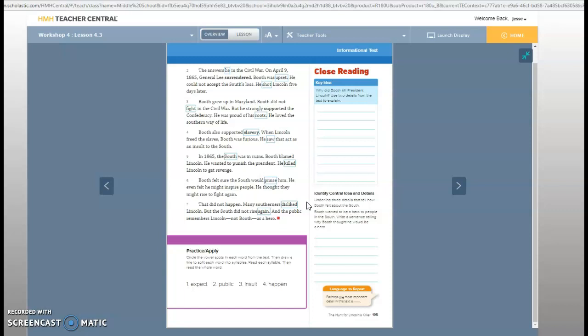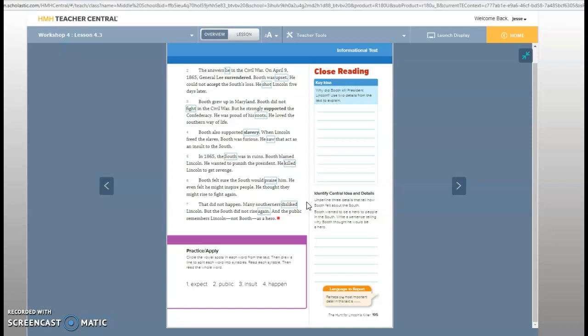He shot Lincoln 5 days later. Booth grew up in Maryland. Booth did not fight in the Civil War, but he strongly supported the Confederacy. He was proud of his roots. He loved the Southern way of life. Booth also supported slavery. When Lincoln freed the slaves, Booth was furious. He saw that act as an insult to the South.